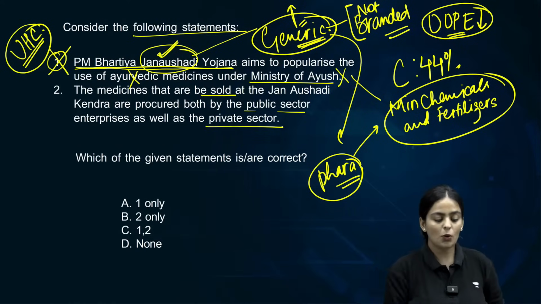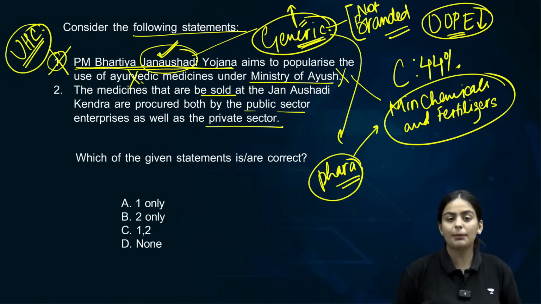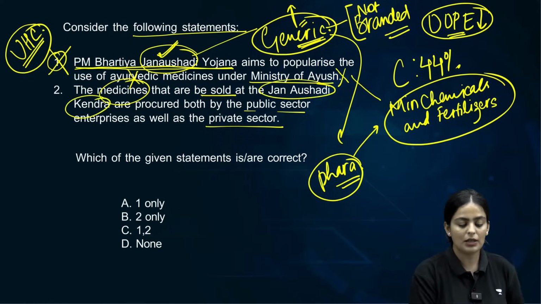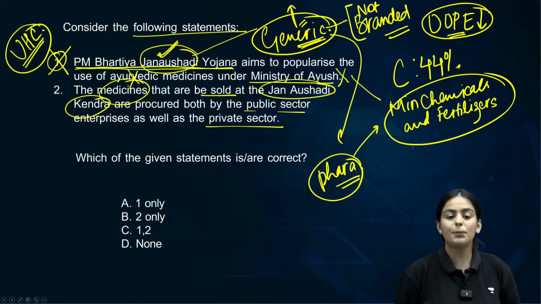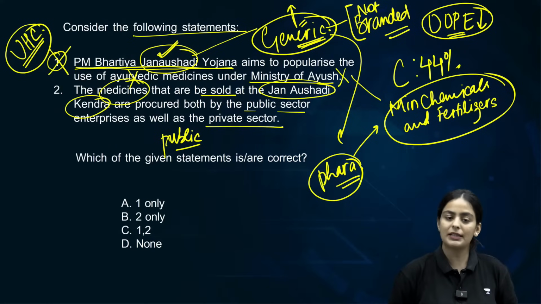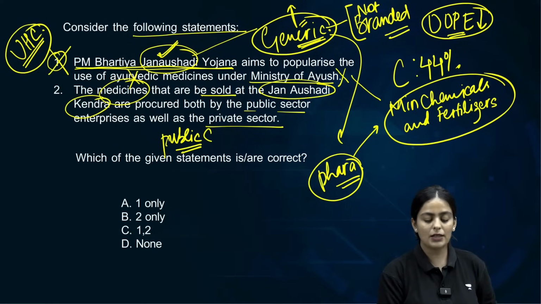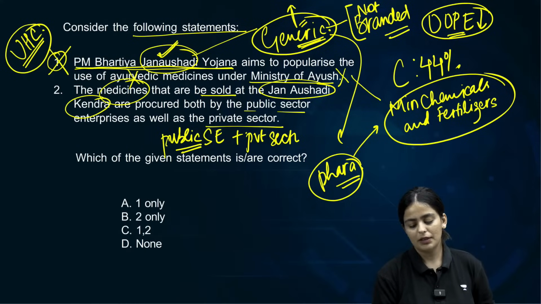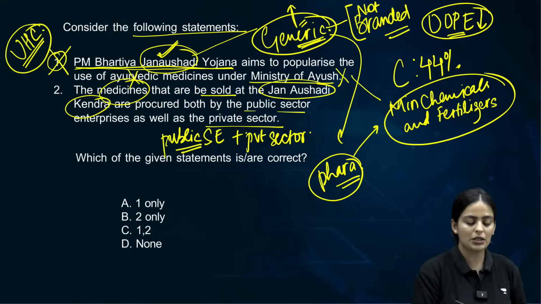Both. Clear? So the generic medicines for the Jan Aushadhi Kendras will be supplied or procured both from the public sector units, public sector enterprises, as well as the private sector. Clear? This is an important observation.